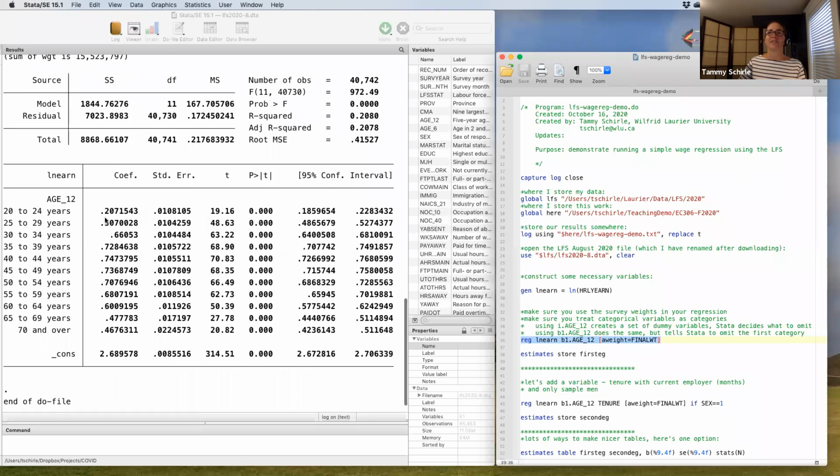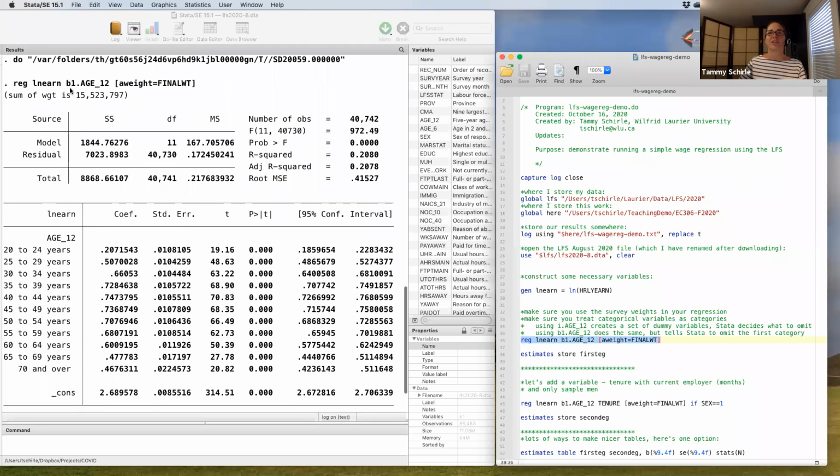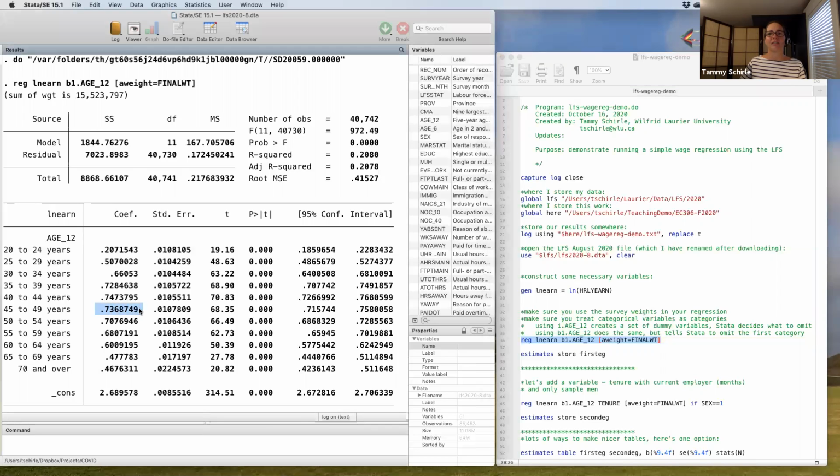And here we have, as a very simple regression, log earnings, with age as our main variable. You'll see that Stata omitted that first category of 15 to 19-year-old individuals as the base category, so that this coefficient is telling you how much larger wages are for higher age groups. So for instance, right here, we would see that people who are 45 to 49 years old have hourly earnings that are 73.68749% higher than people who are 15 to 19 years old.